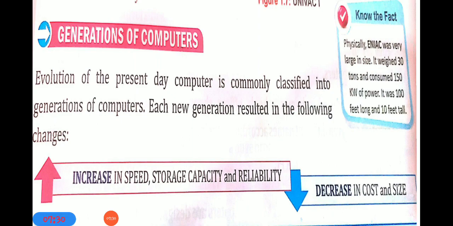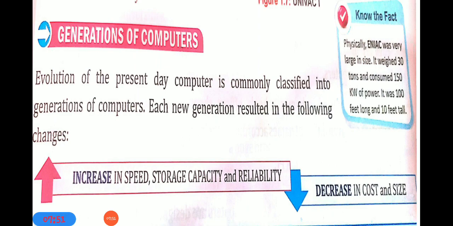What increased? Whenever the generation changed, speed, storage capacity and reliability increased. And what decreased? Whenever a new generation came, the cost of that computer was low.